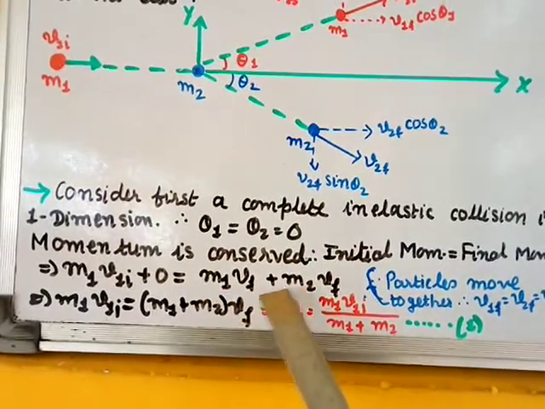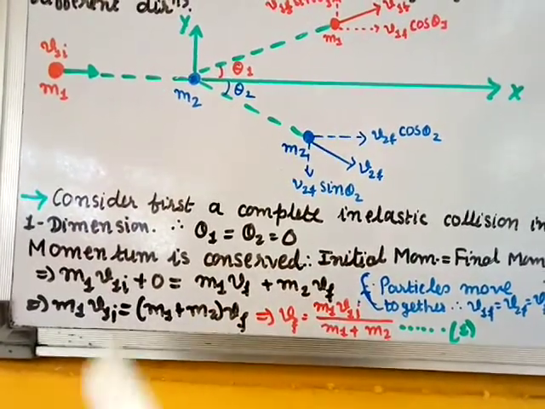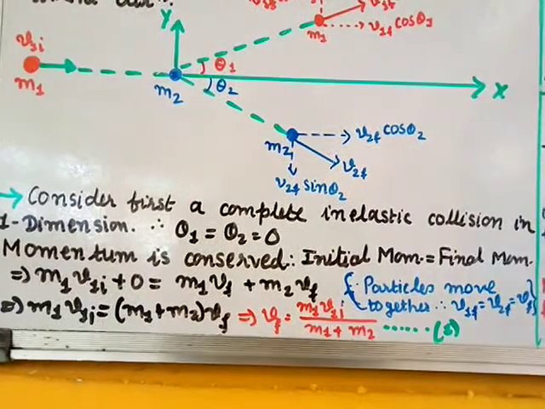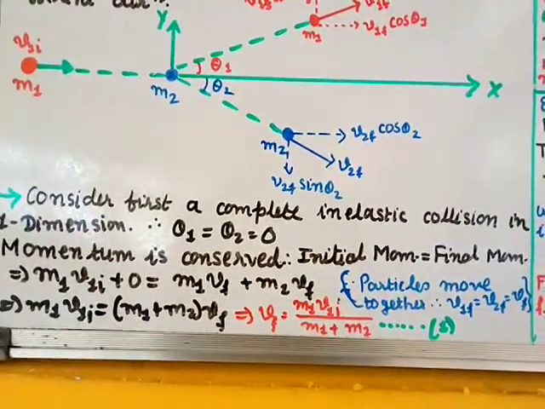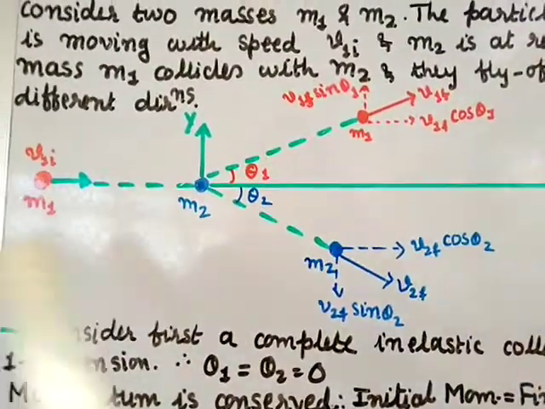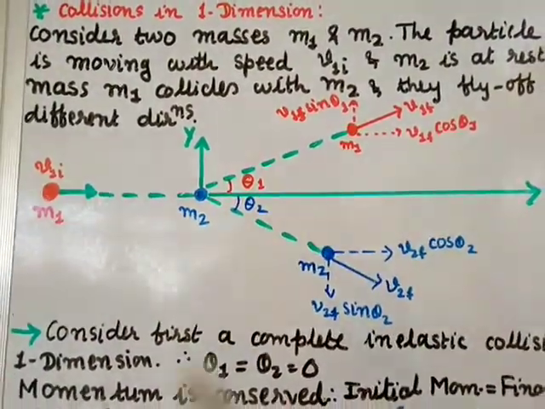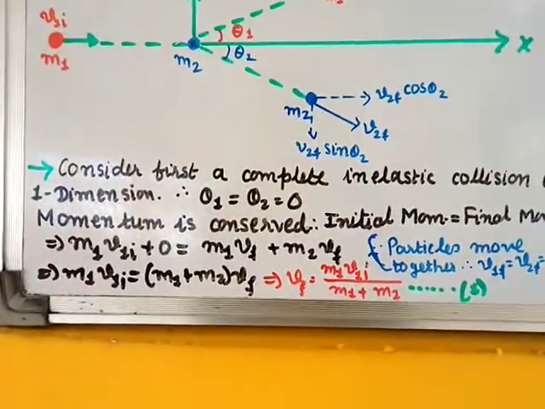Why have we taken V1f and V2f the same? Because it is in one dimension and we consider that the final velocity will be the same. Okay, they are moving together, because theta1 and theta2 are 0 in the one dimension we have taken.